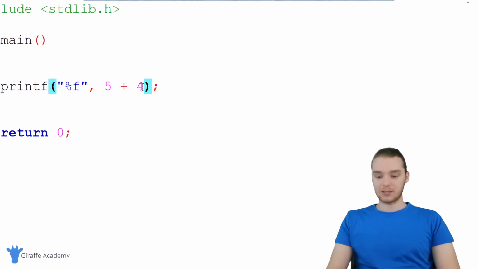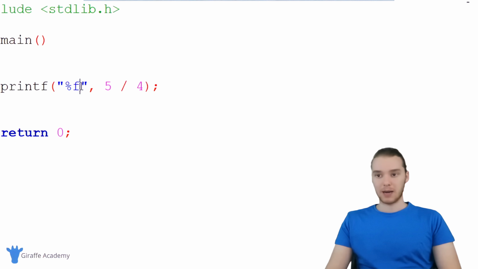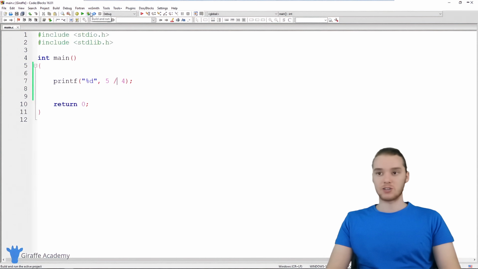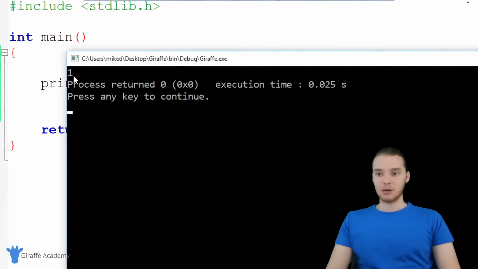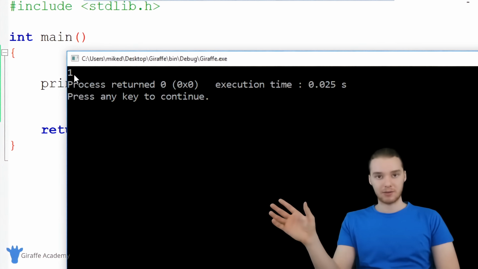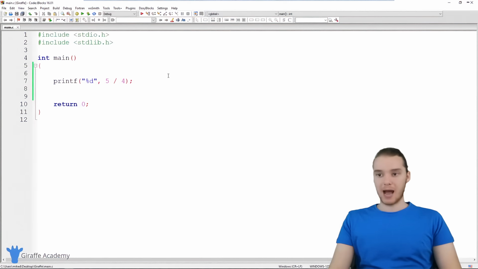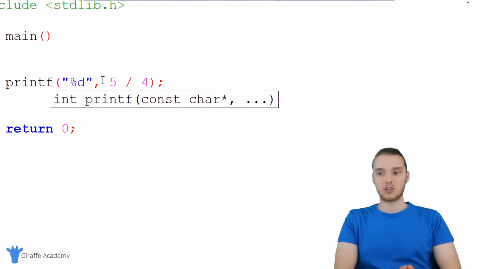It's also important to realize, for example, if I took 5 and divided it by 4, this should actually be a decimal number, right? And you'd expect us to get a decimal back. But if I just printed out %d, so if I printed out the result of the integer 5 divided by the integer 4, I'm actually going to get an integer back. So when I run the program, you'll see we're getting a 1 here. But really, the answer is 1 technically, but it's 1 with a bunch of decimal points after it, right? It's 1 plus a bunch of other stuff. But when we just do math with 2 integers, we're going to get an integer back.